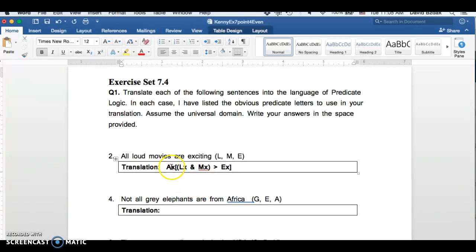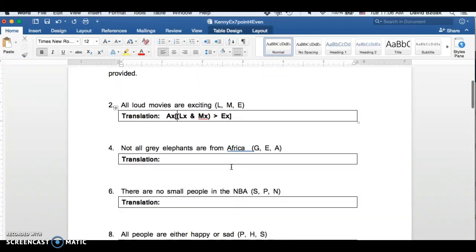So this universal quantifier goes all the way across. If we didn't have these brackets here, then this x would be hanging out by itself. Since we want the quantifier to cover all of the x's, because the quantifier basically tells what x is. X means everything, right? So for all x, if x is loud and x is a movie, then x is exciting.